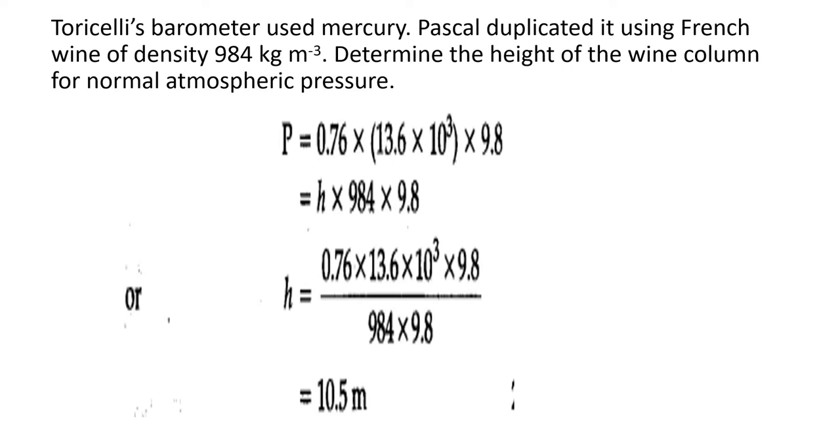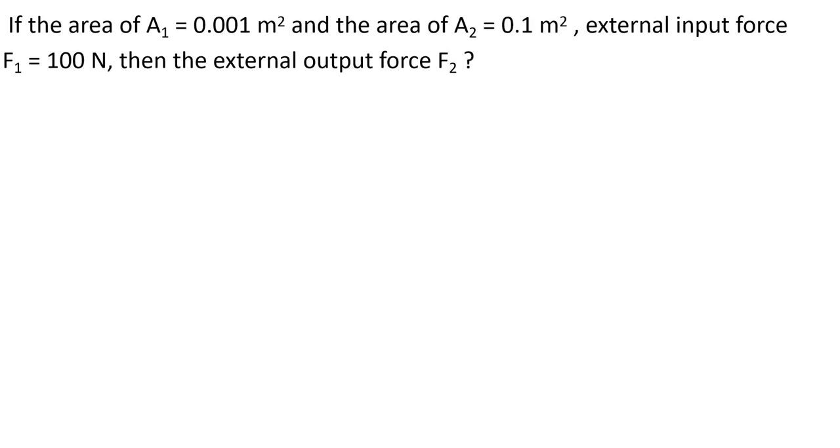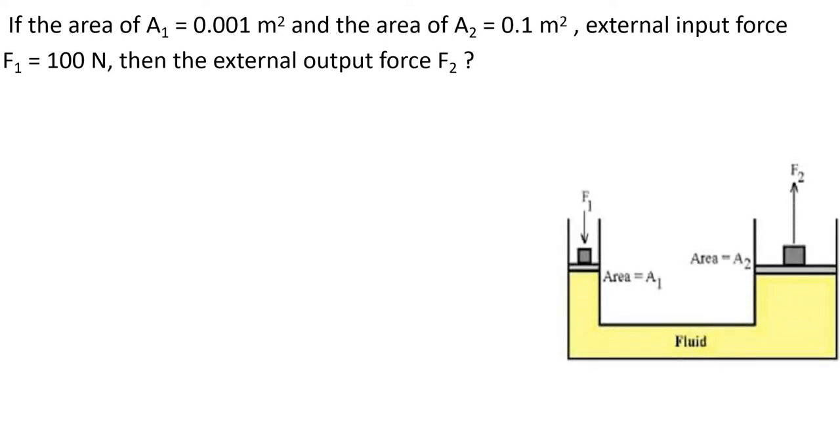Okay. Now we'll discuss another problem. If the area A1 is 0.001 meter square and the area A2 is 0.1 meter square, and the external input force is 100 Newton, find the external output force. What is A1, what is A2? For that, one diagram is given, so we can see the diagram first. Okay, F1, F2, A1, A2 everything is mentioned and we have to find F2. Input force is given, we have to find the output force.